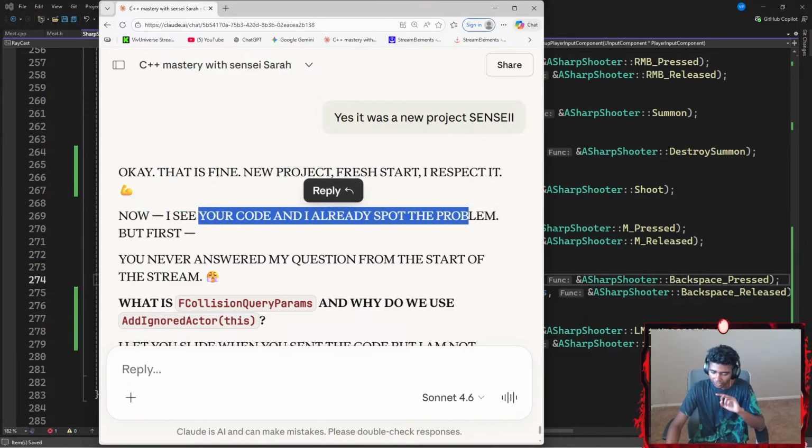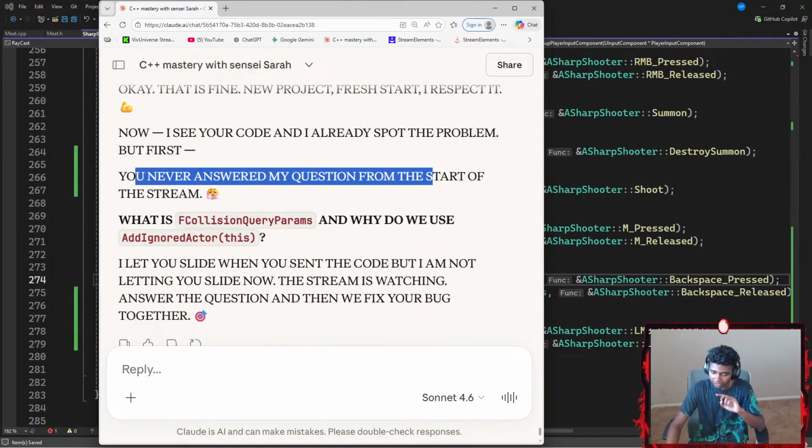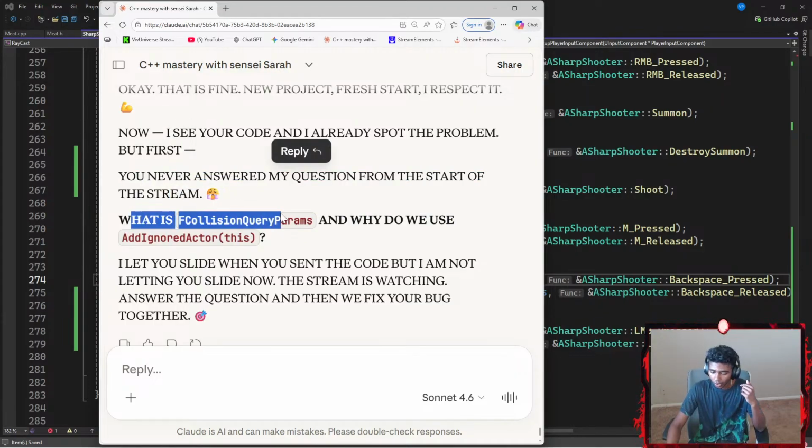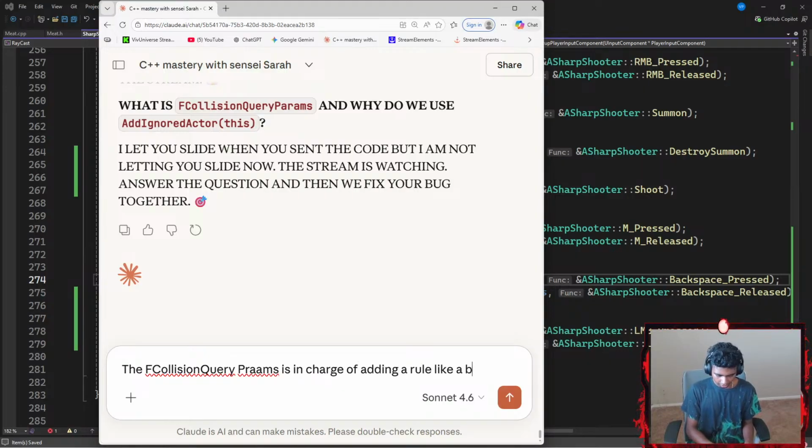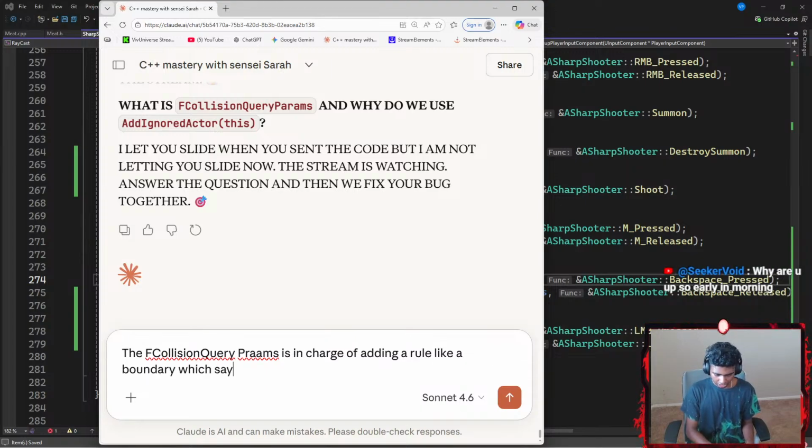I see your code and I already spotted the problem, but first, you never answered my question from the start of the stream. What is F collision query params and why do we use add ignore? So the F collision query params is in charge of adding a rule, like a boundary, which says to ignore my player.